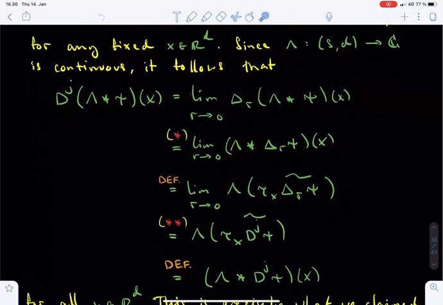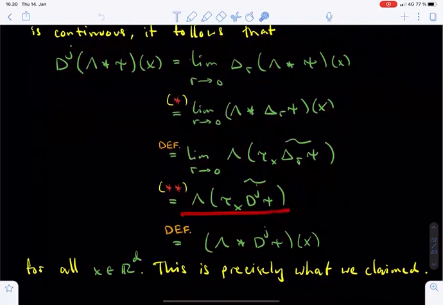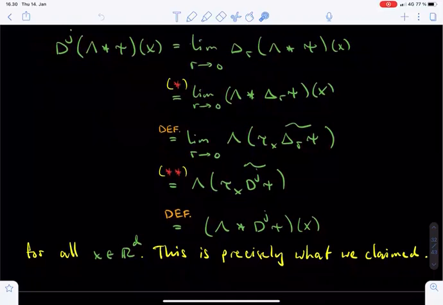But lambda is a tempered distribution and hence continuous in the metric d. So the limit as r tends to 0 of the distribution lambda acting on these functions equals the value of lambda evaluated at the limit of the functions, namely tau_x of tilde of d_j of psi. Finally, this line here is nothing but the definition of the convolution between lambda and d_j of psi evaluated at the point x. This chain of equations shows that the jth partial derivative of lambda convolved with psi exists and equals lambda convolved with d_j of psi, and this is what we claimed.